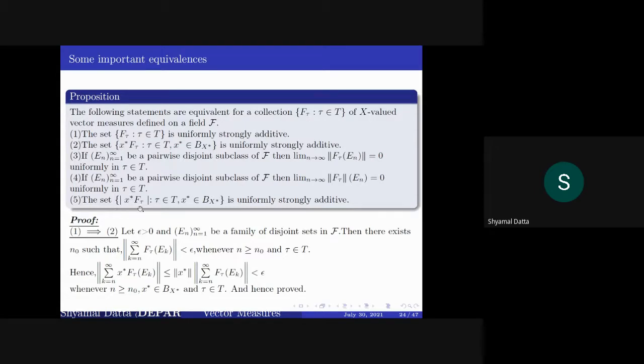And that is also equivalent to this class of measures, that is, the variation over x star f tau, such that tau belongs to T, x star belongs to B x star, being uniformly strongly additive. Now, these proofs are very simple, epsilon-delta type proofs, and anybody can check this. So I've written them down, I will not be presenting them, but these are important equivalences.